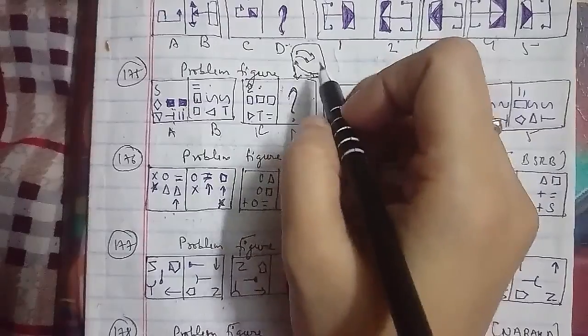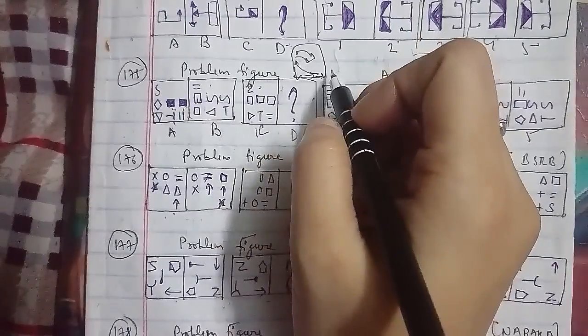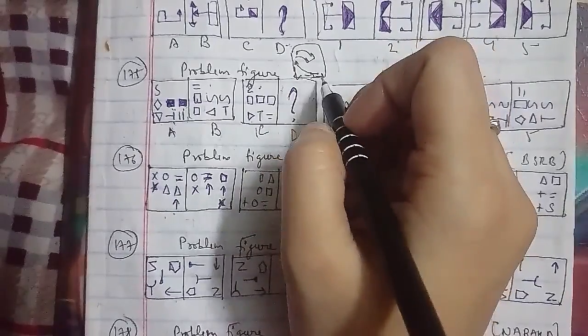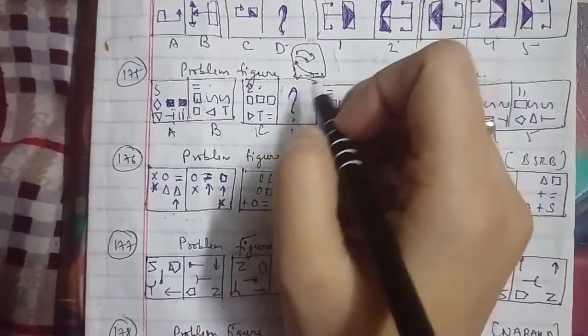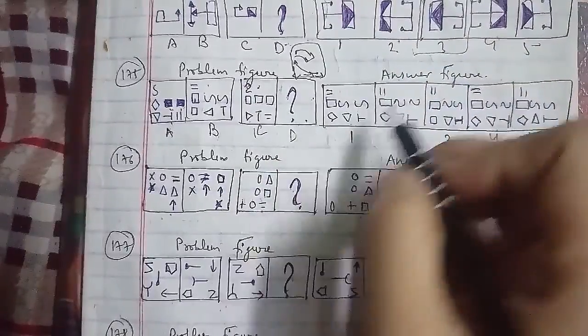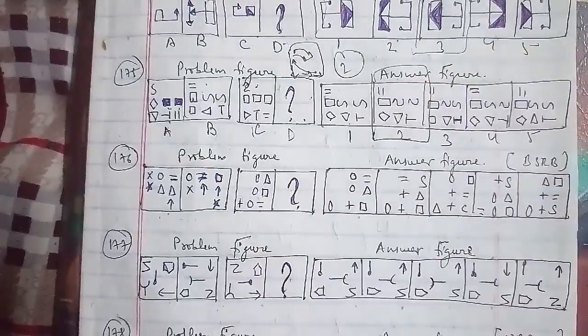The symbol that reaches the lower position in the leftmost column rotates 45-degree, and a new symbol appears in the middle position in the leftmost column. The symbols in the lower position in the rightmost column rotate 90-degree anti-clockwise. So the D figure which we have to find out, the second figure, will be the right answer for this question as well.